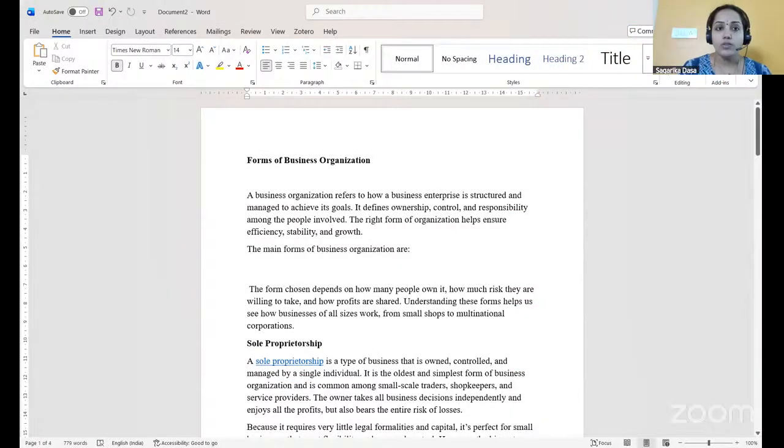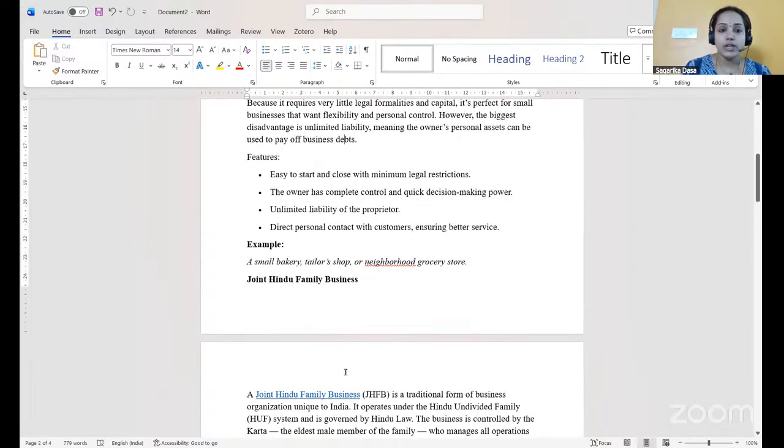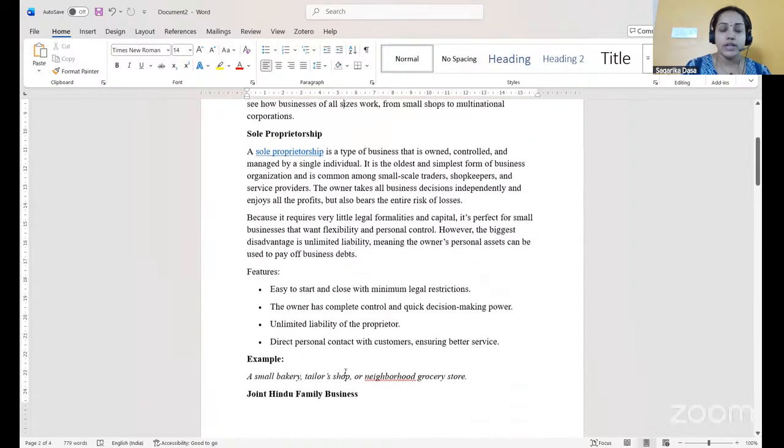Now, on what basis are we going to differentiate these business organizations? That is based on how many people are operating it, to what extent the risk is taken by them, and how the profits are shared among themselves. Now, one of the forms of business organization we have is sole proprietorship, or sole trading organization, or sole trading concern.